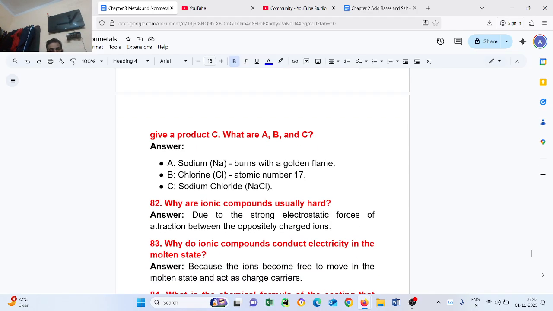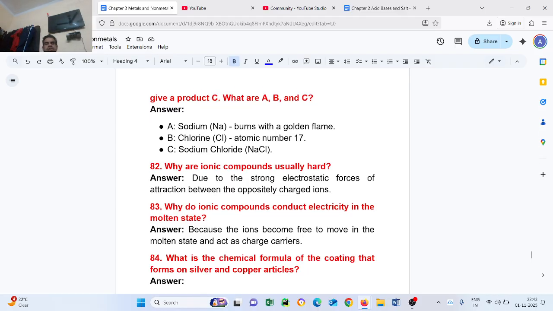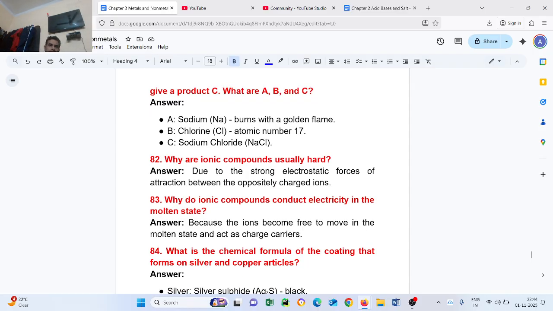Question number 82. Why are ionic compounds usually hard? Due to the strong electrostatic force of attraction between the oppositely charged ions. Question number 83. Why do ionic compounds conduct electricity in the molten state? Because the ions become free to move in the molten state and act as charge carriers.